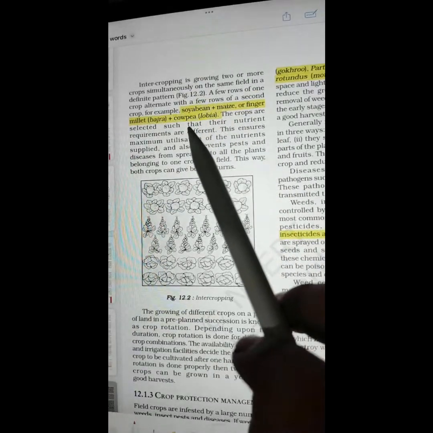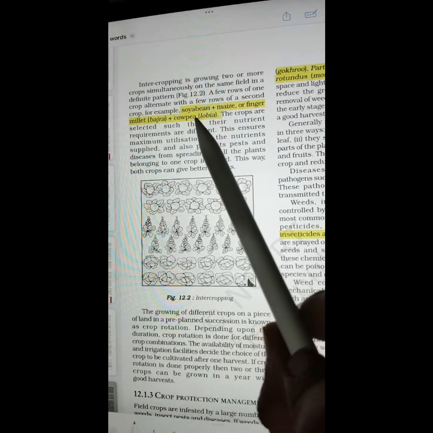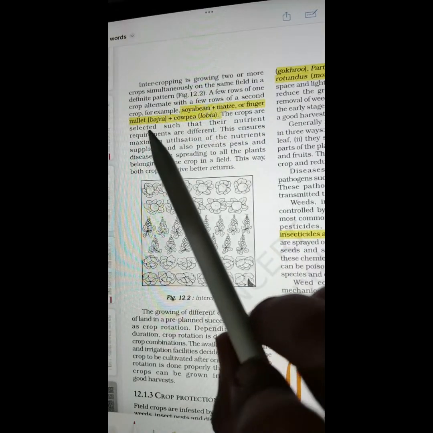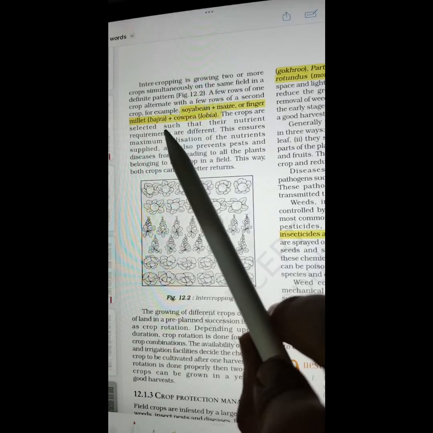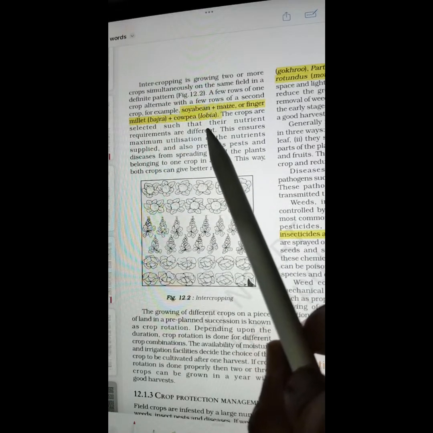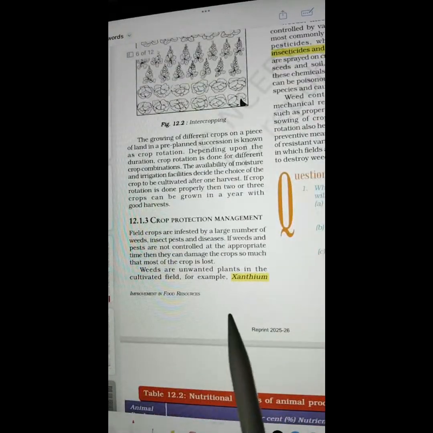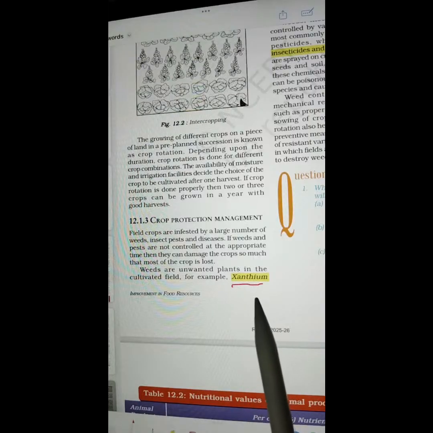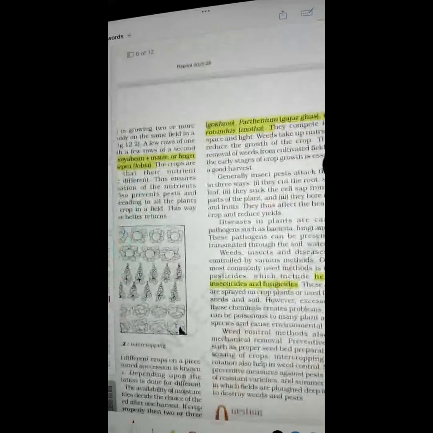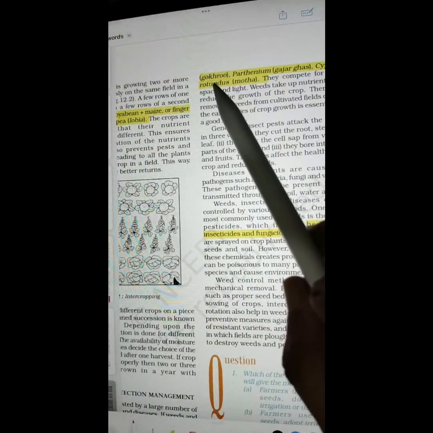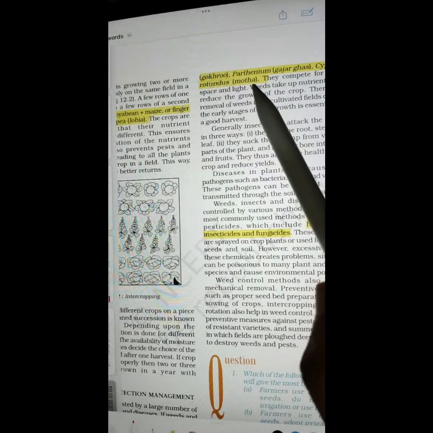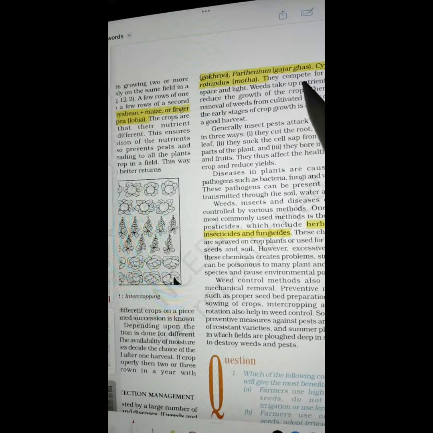This side. So the names of crops are soya bean and maize, or finger millet in Hindi known as bajra, cowpea in Hindi known as lobia. A scientific name is given here because it is written in italics, so it will be pronounced as xanthium. Xanthium. So this is the name of the weed you need to say. Hindi name of xanthium is gokru. Another scientific name, Parthenium, in Hindi known as Gajar Ghas.